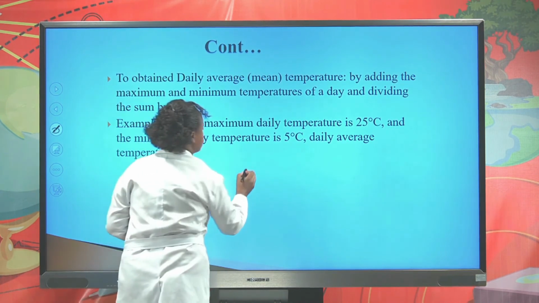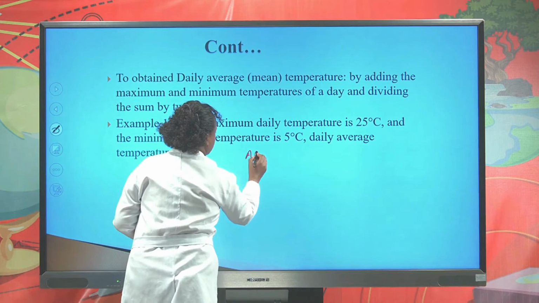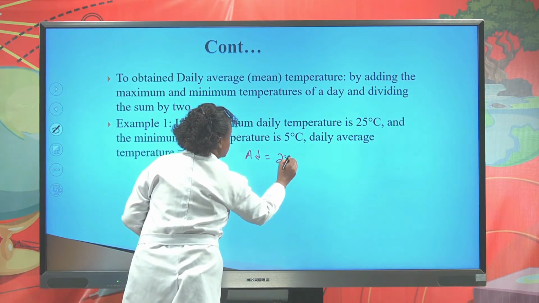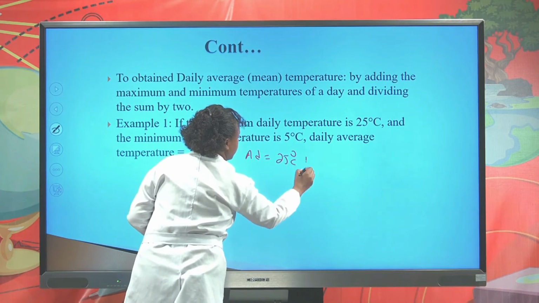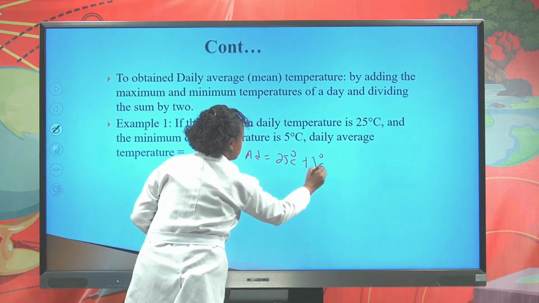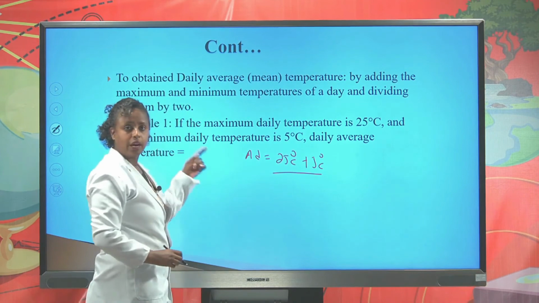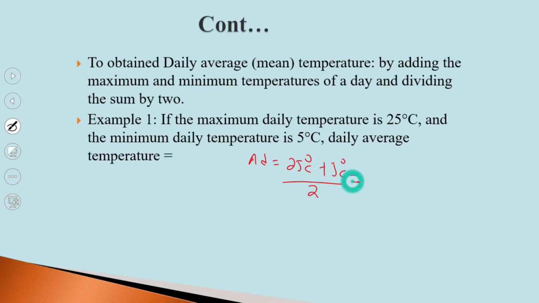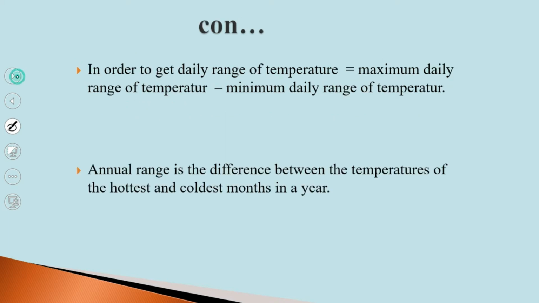In order to get the average temperature of a day, 25 degrees Celsius plus 5 degrees Celsius, then we divide the sum by 2. So 25 plus 5 is 30, divided by 2 is equal to 15 degrees Celsius, which is the mean or the average temperature of a day.